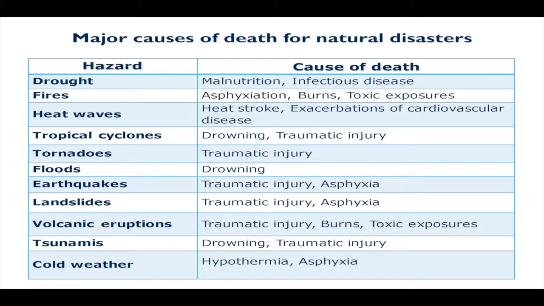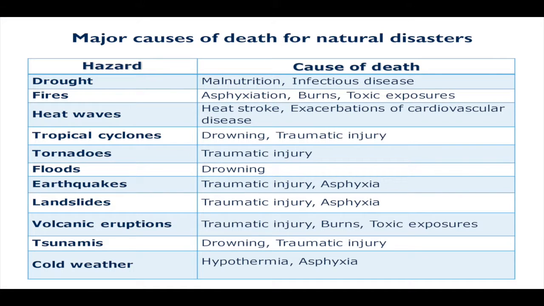And the second highest cause of death in tropical cyclones is actually traumatic injury, but this is weird. It's actually not during the disaster itself, not when the wind is blowing that most of these traumatic injuries occur, but actually afterwards, 2, 3, 5, 7 days afterwards, when people are doing cleanup. They're trying to do recovery. They're trying to fix their roofs, so they're up on the roof using a ladder, walking around on a roof that they've never done before. Or they may be using a chainsaw, which is a dangerous tool in itself, and they've never used a chainsaw before, and many times those are the causes of death.